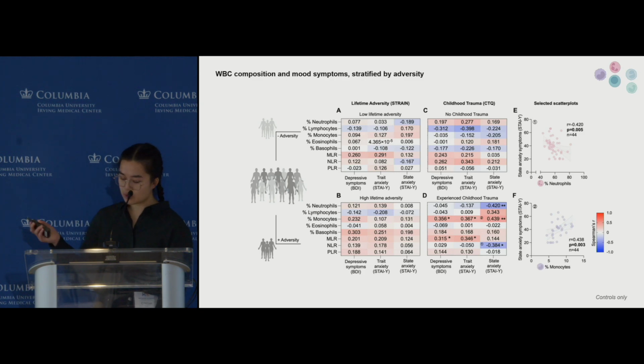So in line with the moderation analyses, we see that when we stratify by childhood trauma exposure, we only see significant correlations between certain immune cell proportions, so neutrophils and monocytes, with the mood disorder symptoms. And these relationships we only see in those who did experience childhood trauma and not in those without.